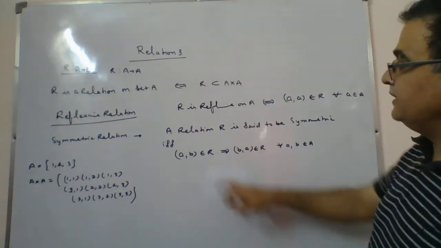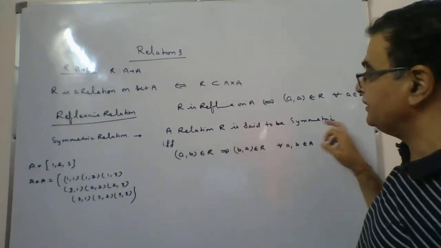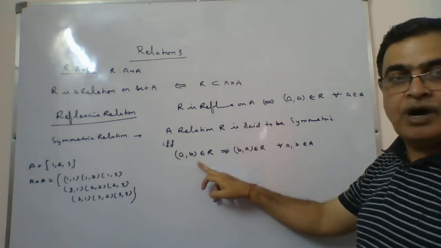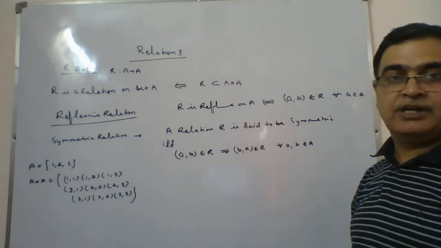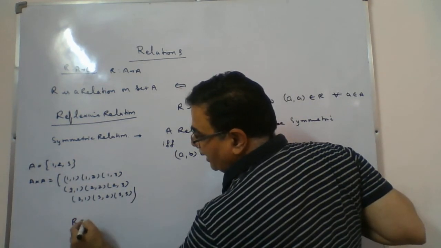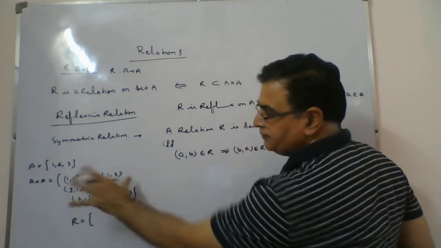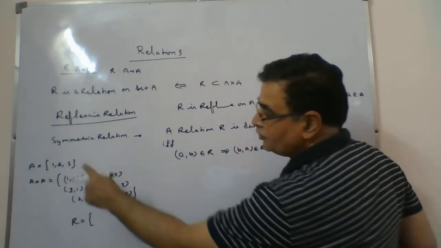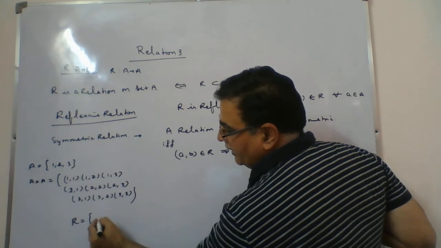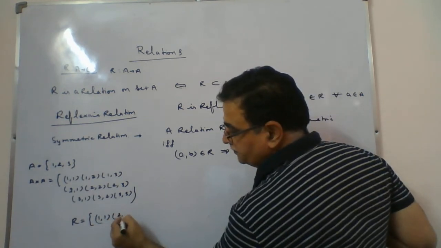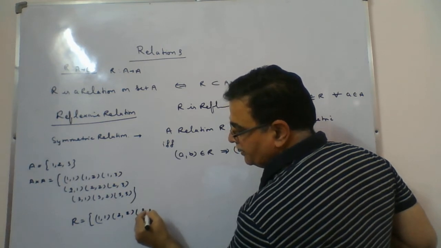What it says, our relation R is said to be symmetric if (a, b) is a member of R, then (b, a) must be there. Means if I am writing a relation R from this pair, because A cross A, so we are taking the subsets of it. So when you think about it, if I include 1, 1, 2, 2, 3, 3, can you revise it?